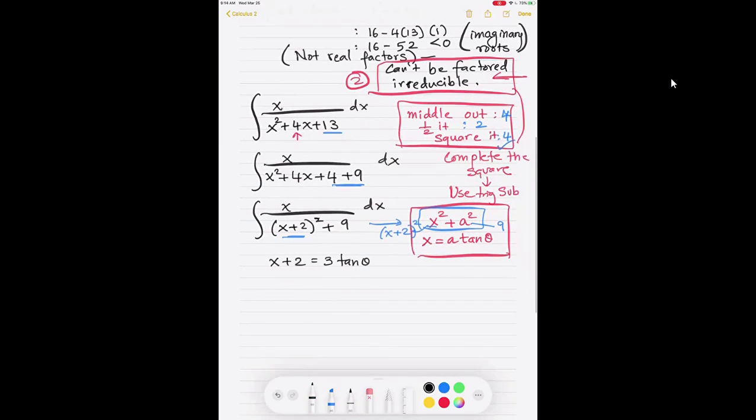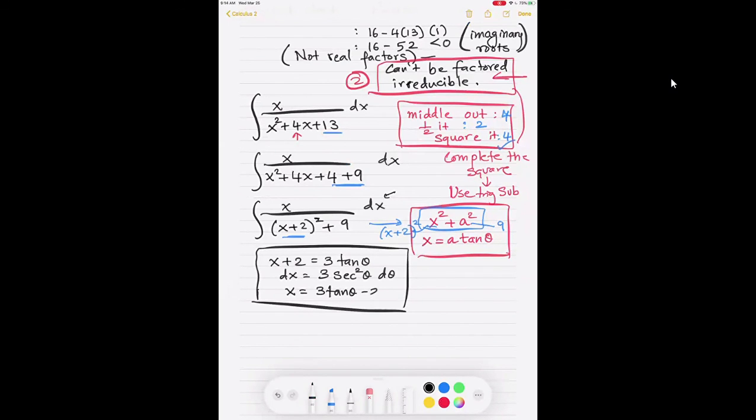And then we need to do 2 things. Number one, after we have that, we want to know what this one looks like. So dx is going to be 3 secant squared theta d theta. So we took care of that. x is going to be 3 tan theta minus 2. I'm going to underline this. Remember, this is what you've got to put in.